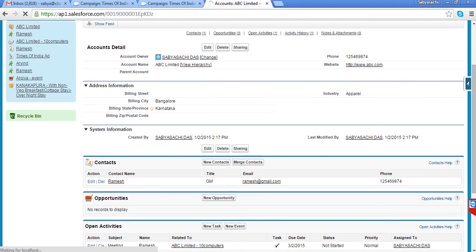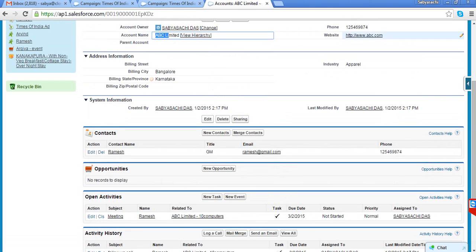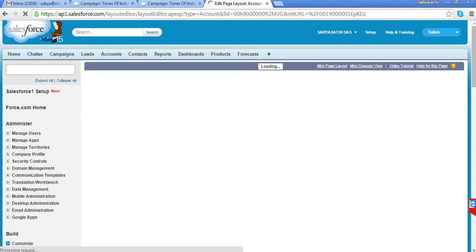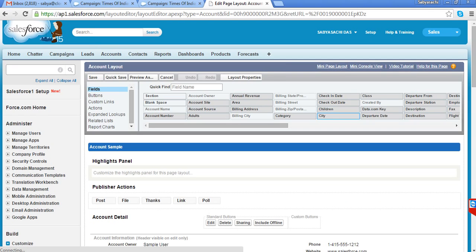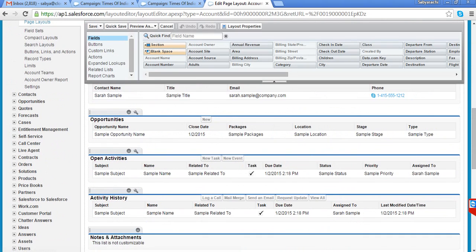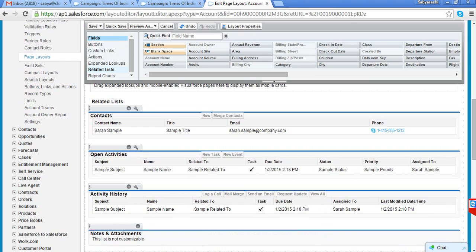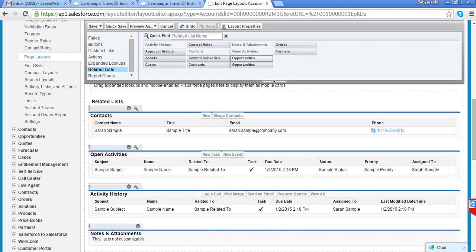So now you can see it has created one account, it has created one contact, and it has created one opportunity, but this is a custom opportunity. I'll just get the standard opportunity here, just a second, because some customization has been done, so I'll remove this custom opportunity and I'll get the standard opportunity here.